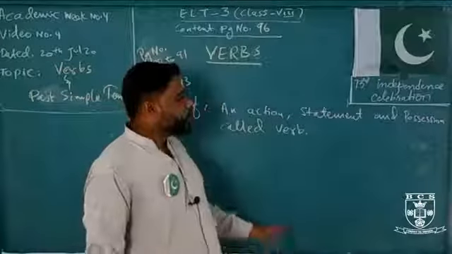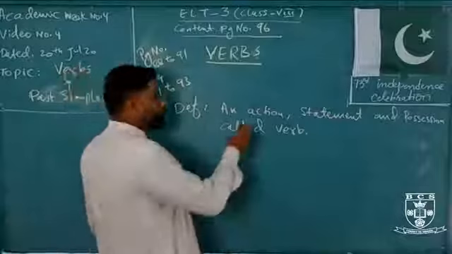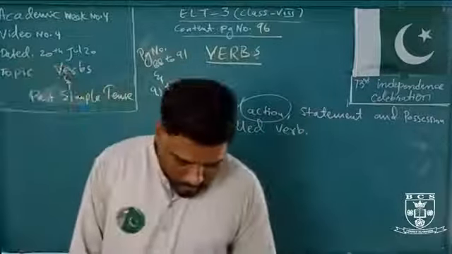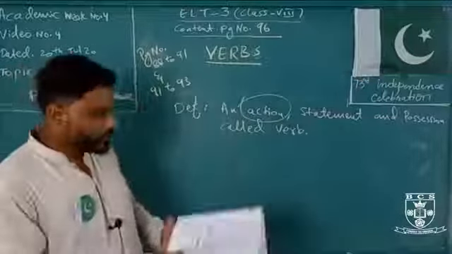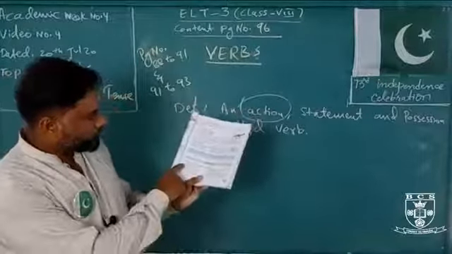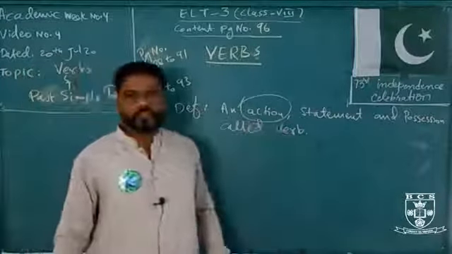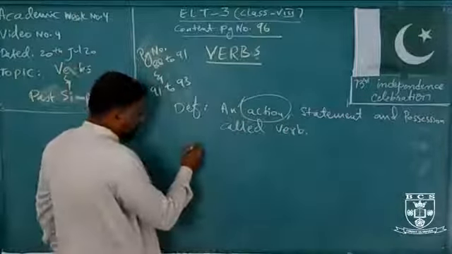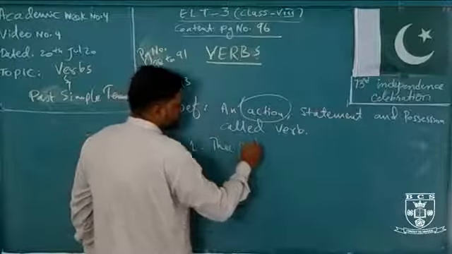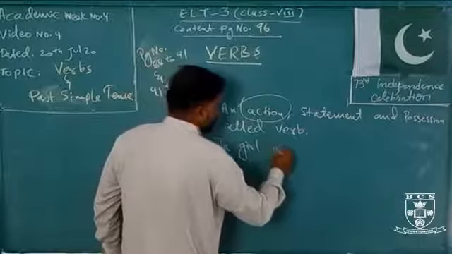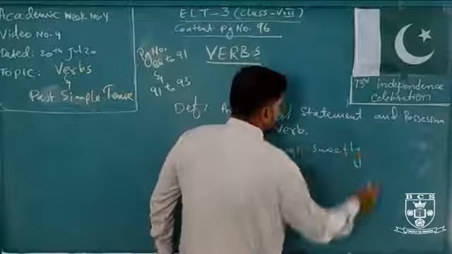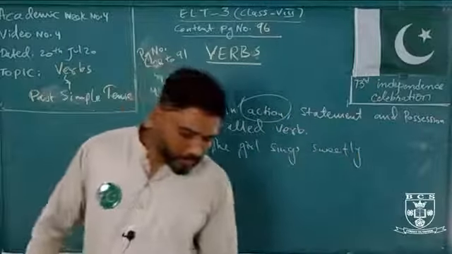Okay, so here you have to understand, in your exercise only action verbs are given, so you have to find action verbs. Okay, so how you are going to find action verbs? Easily, like for example, in exercise number 1, the question number 1 is given, the girl sings sweetly.